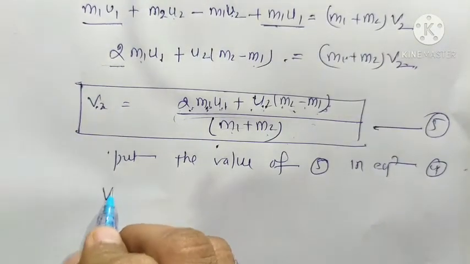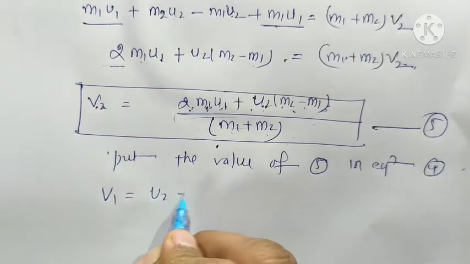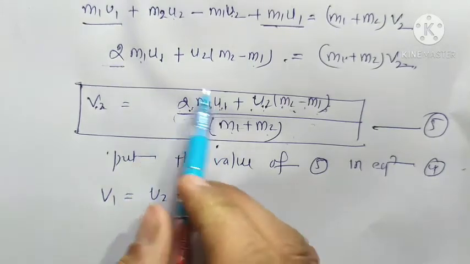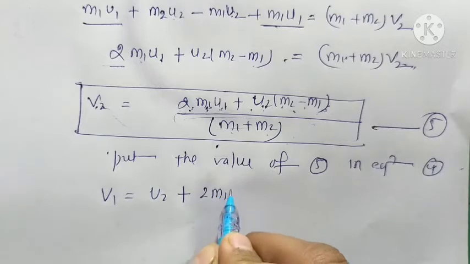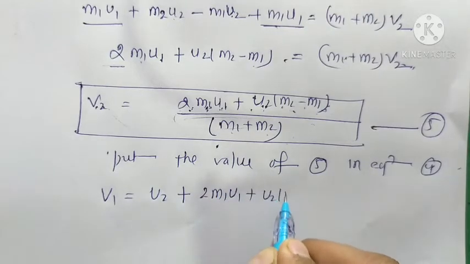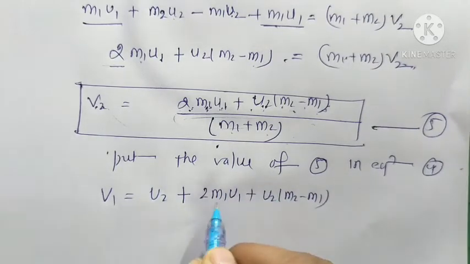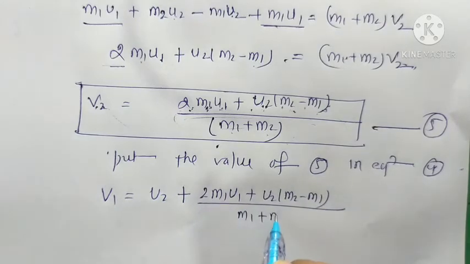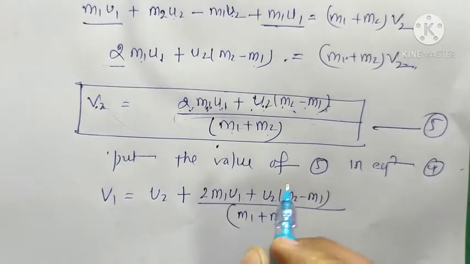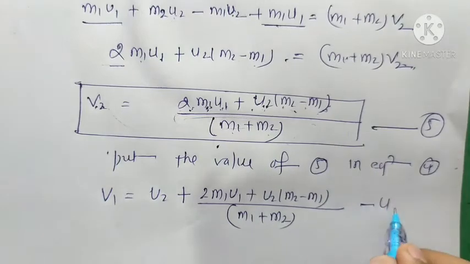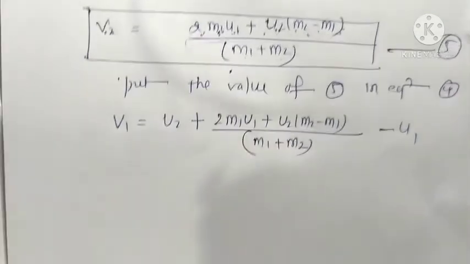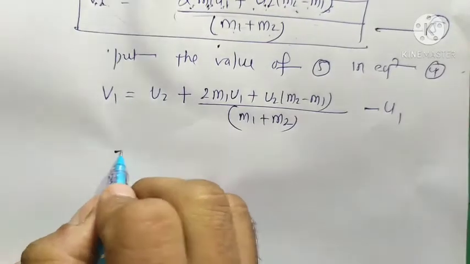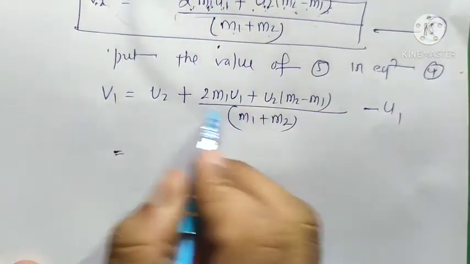So here v1 is equal to u2, and we put the value of v2 here. This is the value of total v2. We put it here: [2 m1 u1 + u2 (m2 - m1)] upon (m1 + m2), and minus u1. Now we solve it. Here we write u2 (m1 + m2), and u1 (m1 + m2) upon (m1 + m2).